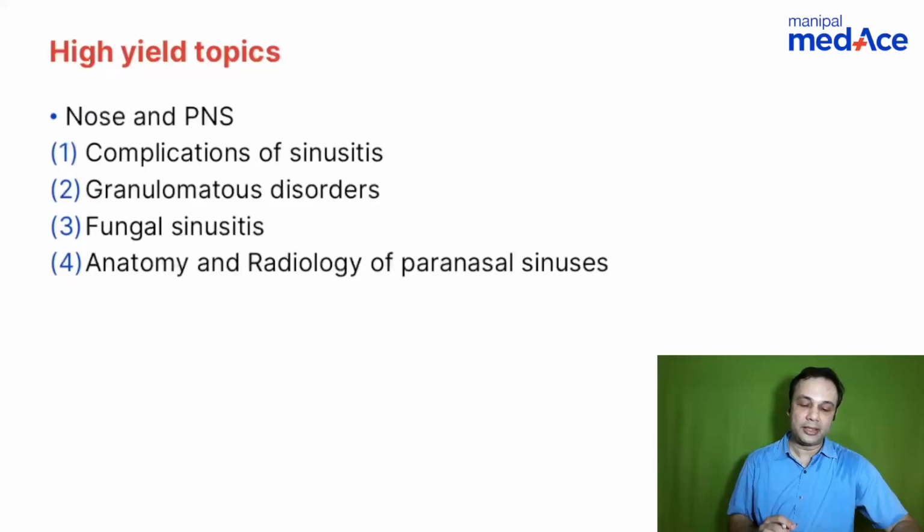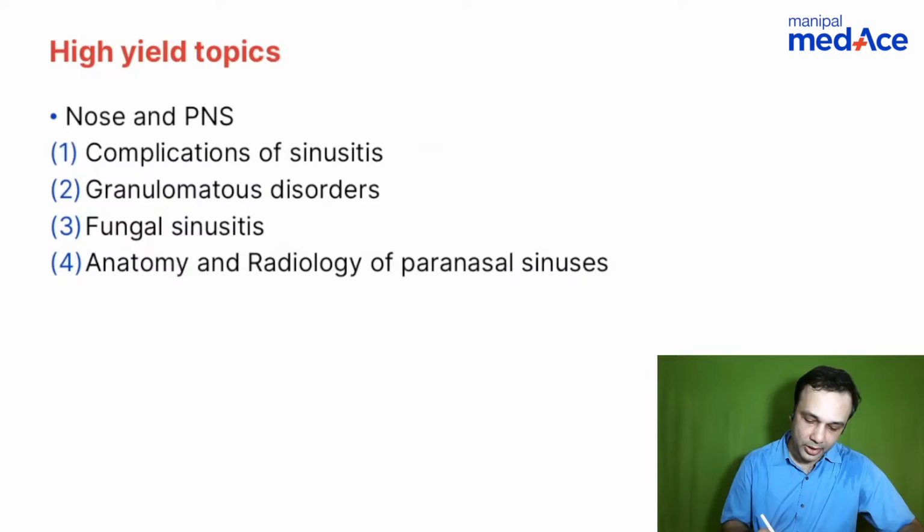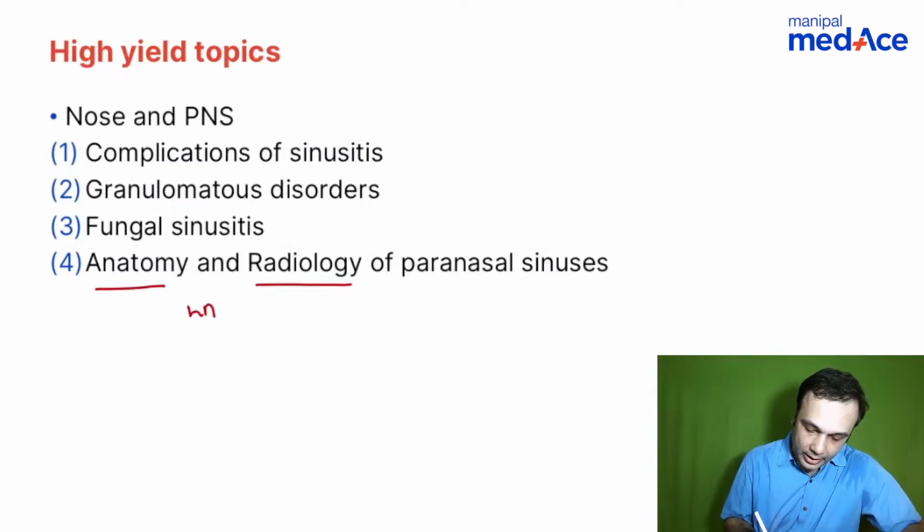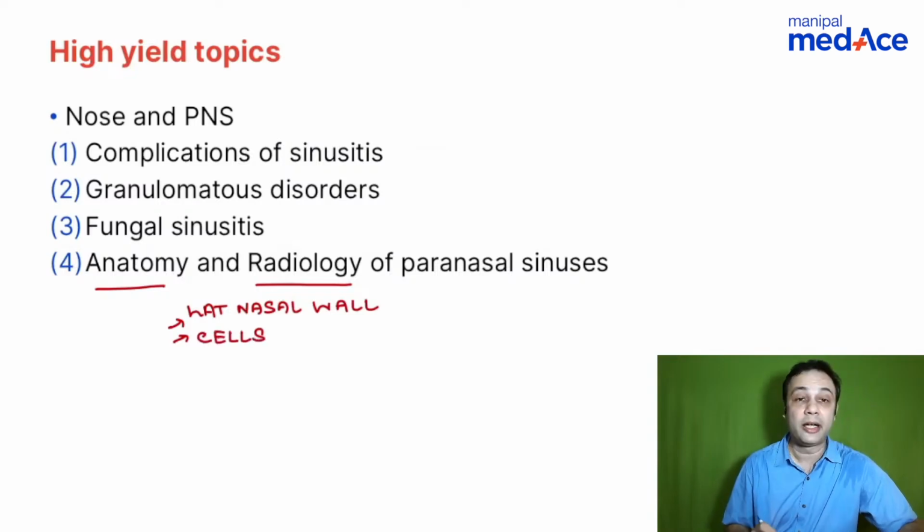So let's look at the second important part, nose and paranasal sinuses. Of late, the most important questions as far as nose and paranasal sinuses are concerned are anatomy and radiology of the paranasal sinuses, including the lateral nasal wall and its anatomy. Then we have the various cells in radiology.